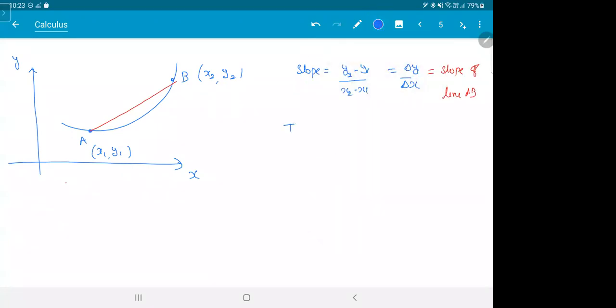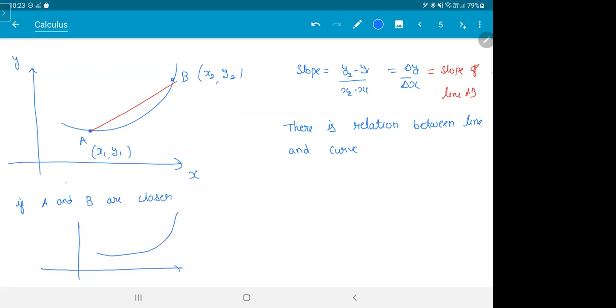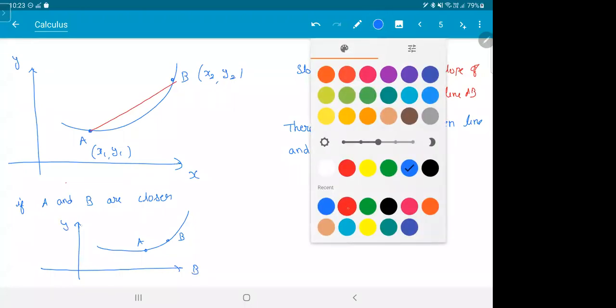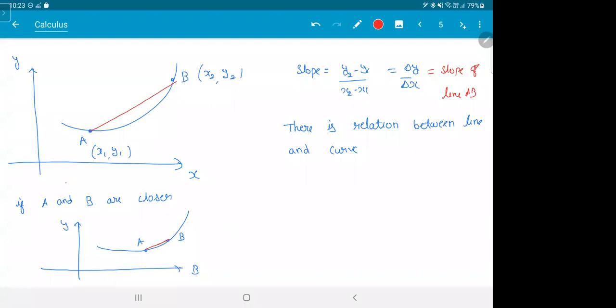You will see there is no relation. This is totally useless. There is no relation between the line and the curve. Okay, fine. What if we bring A and B a little closer? You bring A here, you bring B here. Okay, fine. But I still don't see any use. This is still useless. There is no relation.